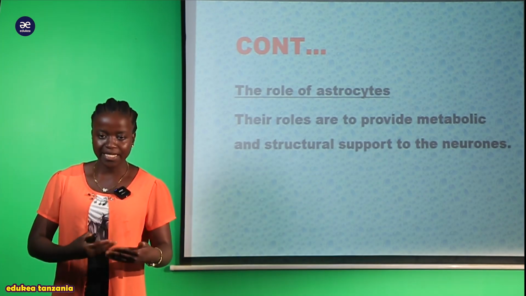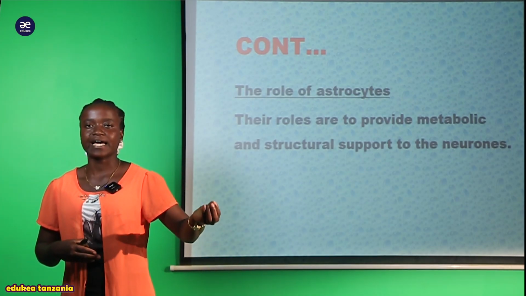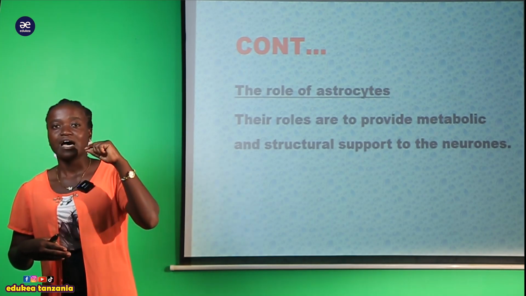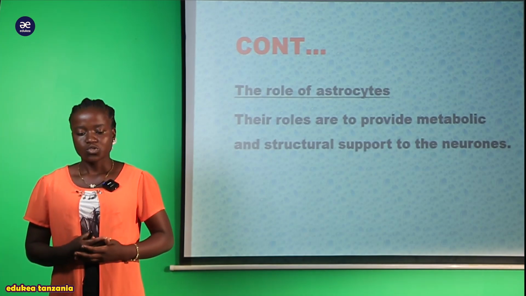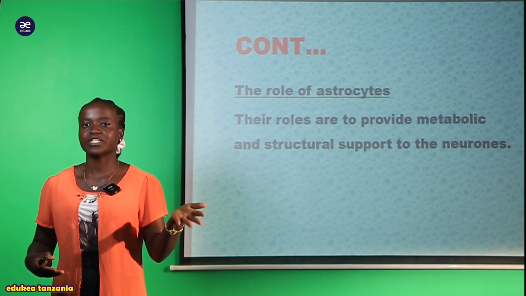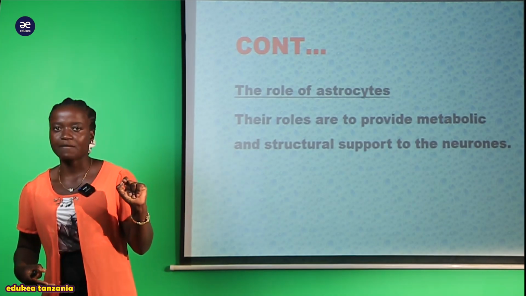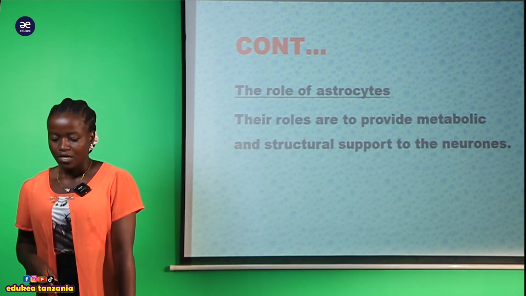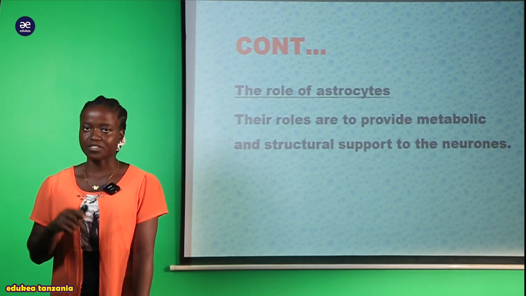Tukisema pia metabolic activities, hapa tunasema kwamba sasa removing any kind of waste that enters into the neurons. This astrocyte will act upon it. And apart from that, these metabolic activities can either be excretory or inaweza ikawa respiratory and so on. So this neuroglia, mainly called the astrocyte, will act upon it. And that is the astrocyte, which is found within the central nervous system.